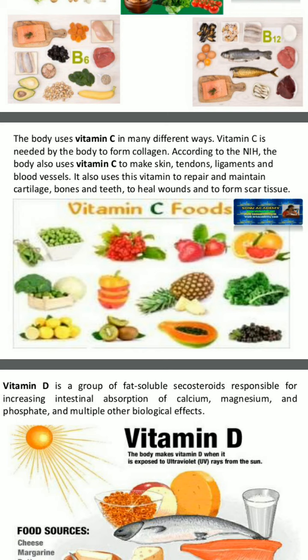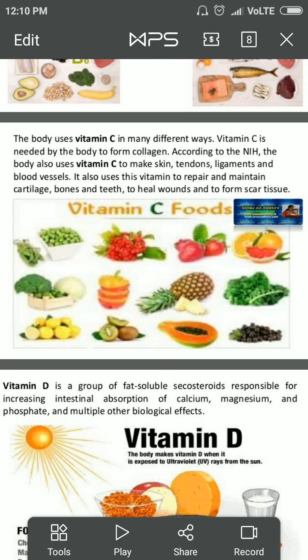It also uses this vitamin to repair and maintain cartilage, bones and teeth, to heal wounds and to form scar tissue. So we have to have foods that are sources of vitamin C, like papaya, lemon and green vegetables. All these things we have to have, then only it will heal our wounds.